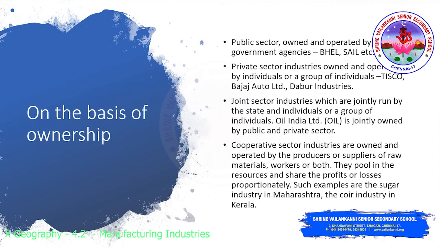Cooperative sector industries are owned and operated by the producers or the suppliers of raw materials, workers, or both. So they pool in the resources and share the profit or losses proportionately. Based on the proportion they have invested, the profit and loss are shared according to the proportions. Such examples are the sugar industry in Maharashtra and the coir industry in Kerala.